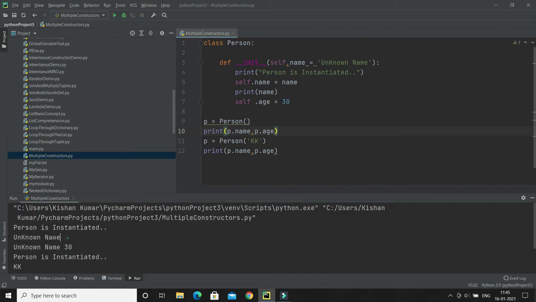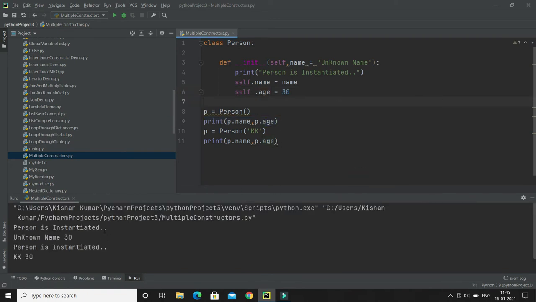In the first case, unknown name is getting printed. Let me remove this one, since we are already printing both values for both the objects. Here you can see that the instance is created with unknown name and 30. We are not passing name, so unknown name gets assigned, and age 30 is hard coded.